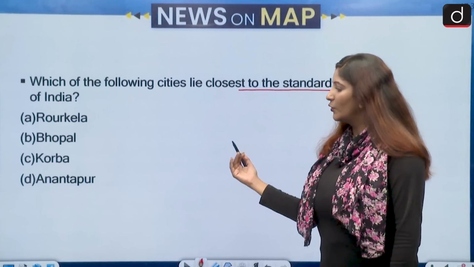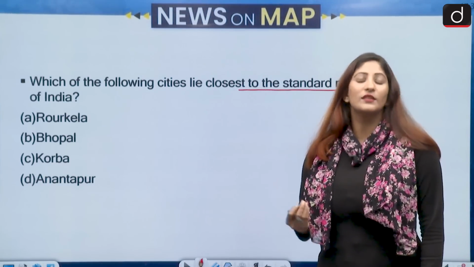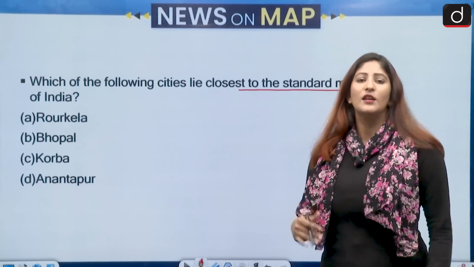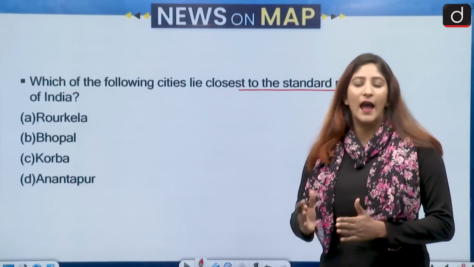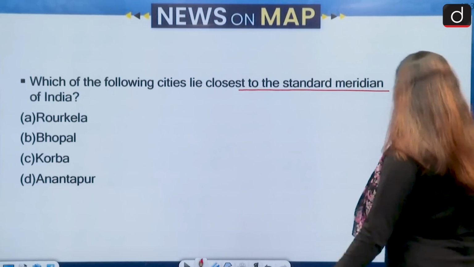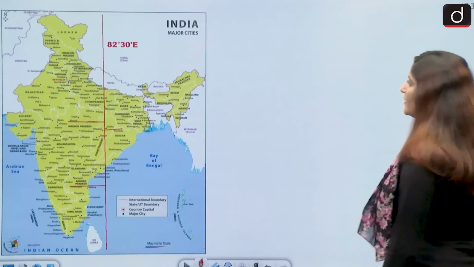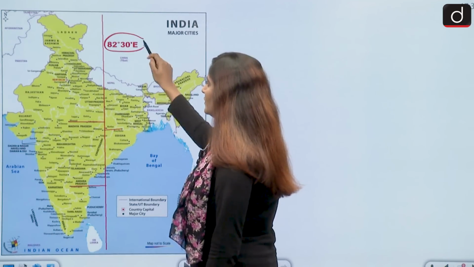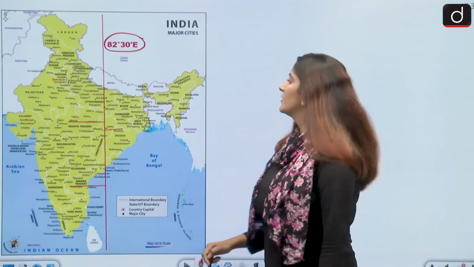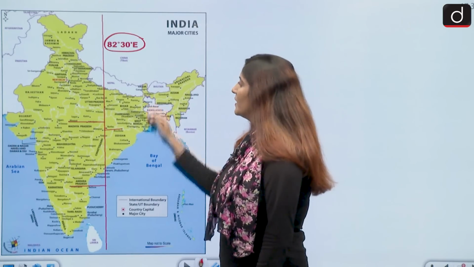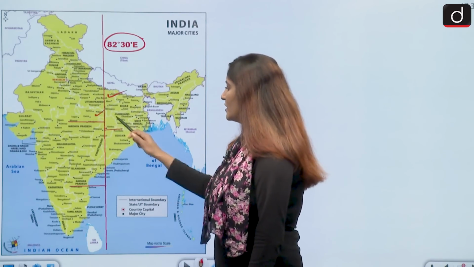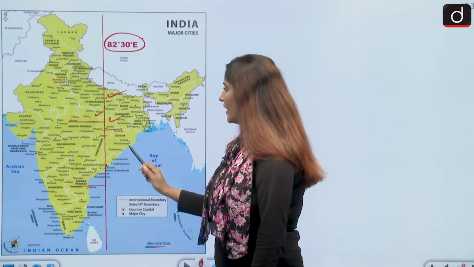Rourkela, Bhopal, Korba, Anantapur. So as we know, the standard meridian of India is important from the perspective of examination, as through that only we have registered our time, the Indian time. And this particular map will show you that the standard meridian of India is 82°30 east. It passes through the states of Uttar Pradesh, Madhya Pradesh, Chhattisgarh and Andhra Pradesh.